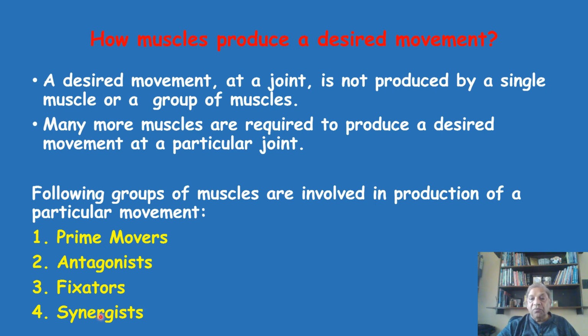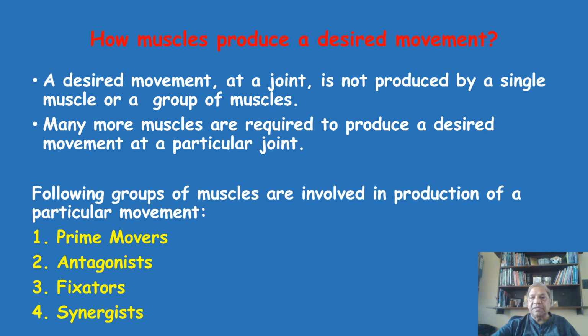So there are four groups of muscles, or at least three groups: prime mover, antagonist and fixator. They are involved in the production of the movement at a joint. Let us see in more detail which are the prime mover, antagonist, fixator, and how they are producing a desired movement at a particular joint.